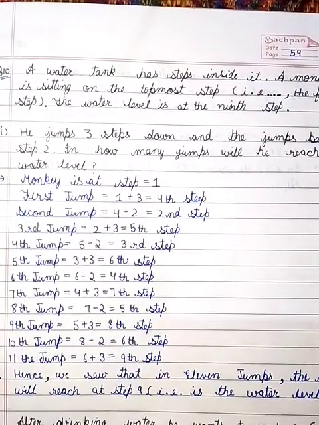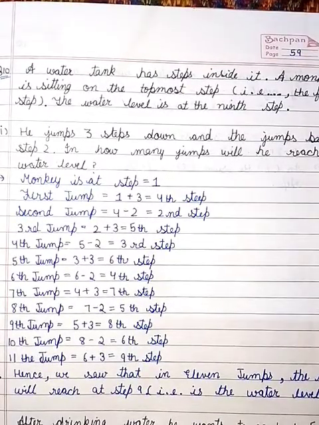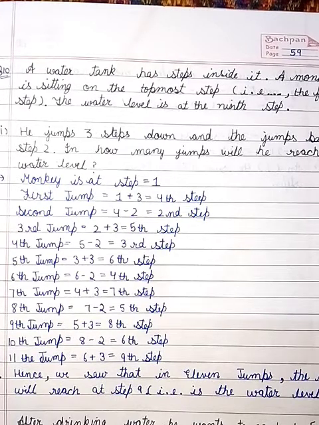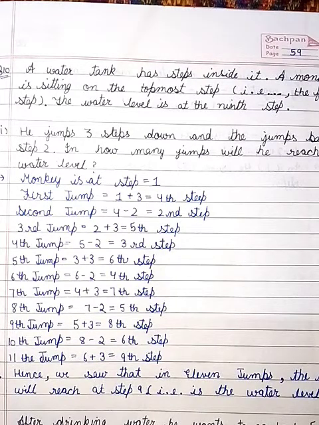Question number 10. A water tank has steps. Inside it, a monkey is sitting on the topmost step, that is the first step. The water level is at the 9th step. First, he jumps 3 steps down and then jumps back 2 steps up.